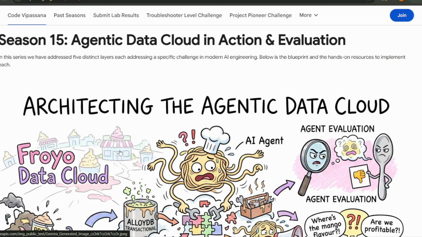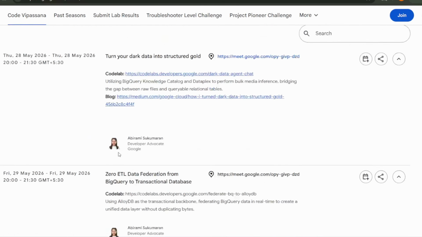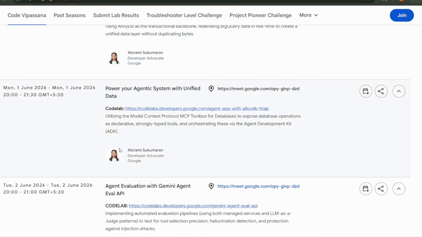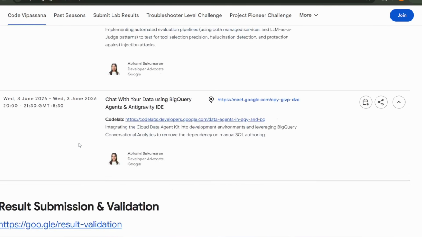Currently they are in season 15. We have already covered multiple seasons previously, including all the tutorials. This time we have agentic data cloud in action and evaluation. This is not basic surface-level tech they teach. They teach a step-by-step guide on how to build, whether you are building for your startup or just want to learn about it. You can see there are multiple sessions, a total of 5 sessions.